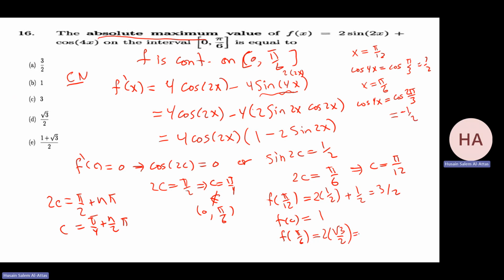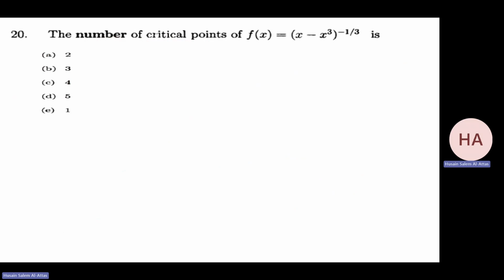So that gives me square root of 3 minus half. So for sure, which will be the absolute max? This is 1.7 minus 0.5, which is 1.2, and this is 1.5. So 3 over 2 is my answer, the absolute maximum.